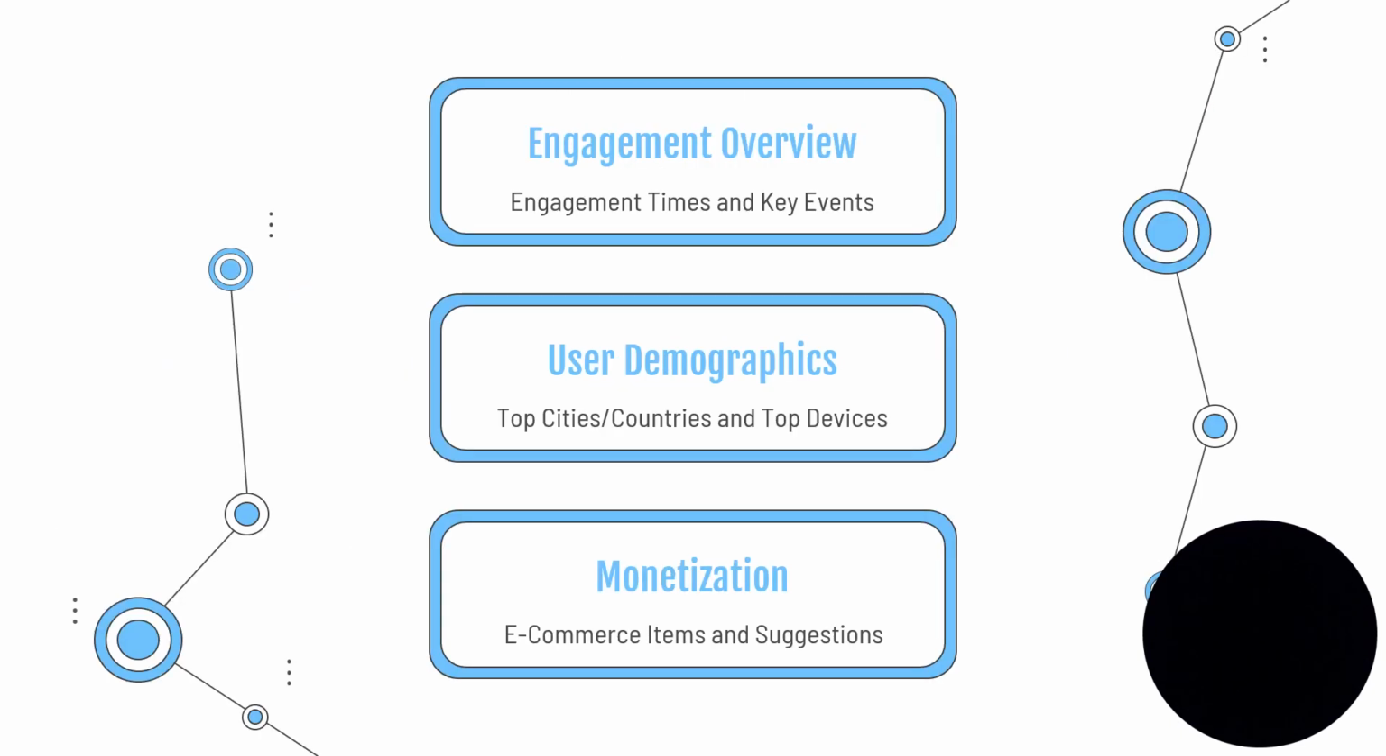In conclusion, we went over the engagement overview, which goes through the engagement times and how to increase them, as well as key events. Then we went over user demographics, which goes through the top cities and countries, as well as the top devices, and things that I found either unusual or interesting. Next, we went through monetization, which goes through the e-commerce items and the suggestions I had towards one of them.